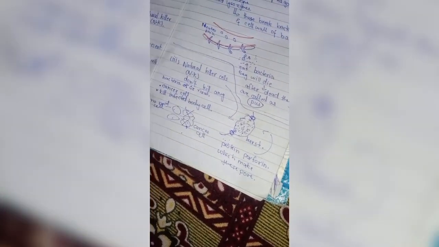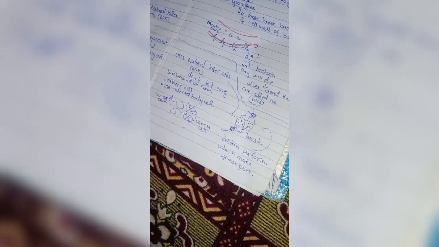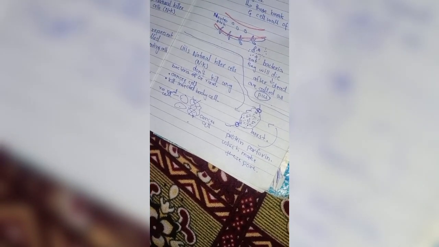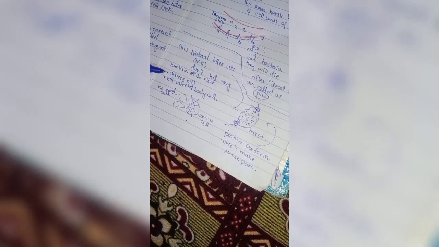Let me give you an overview of natural killer cells. Natural killers are totally different from macrophages and neutrophils because they do not kill any bacteria or virus. They are not phagocytes, while the macrophages and neutrophils were phagocytes. But they play a very important role in cancer cells or killing infected body cells.